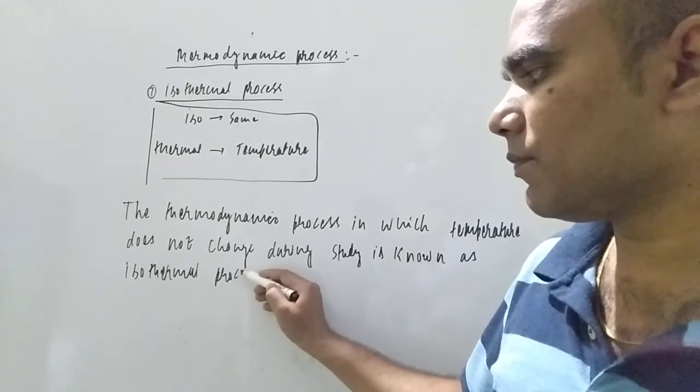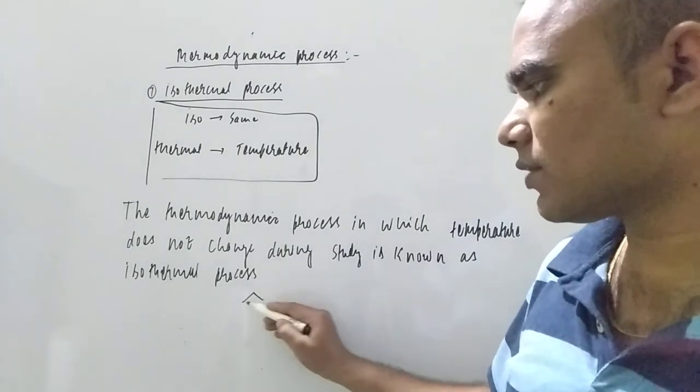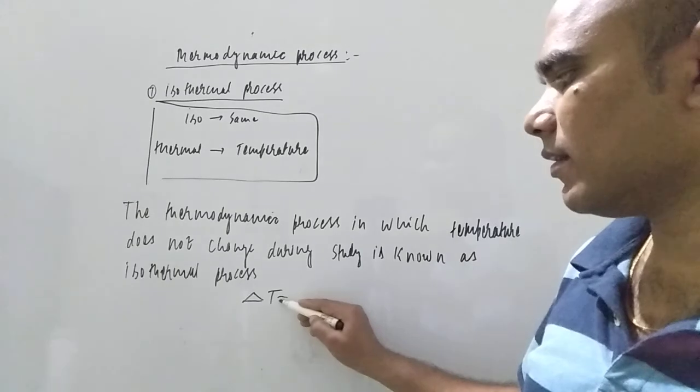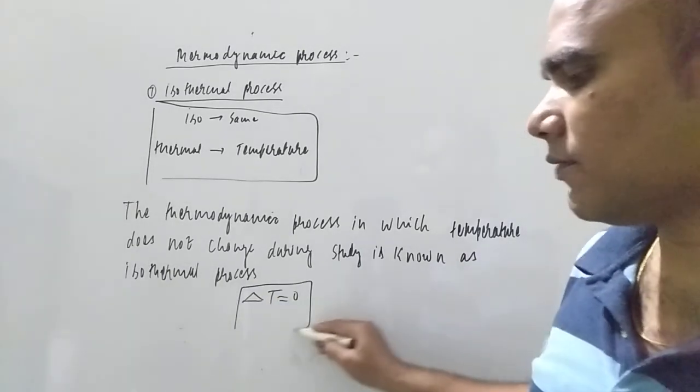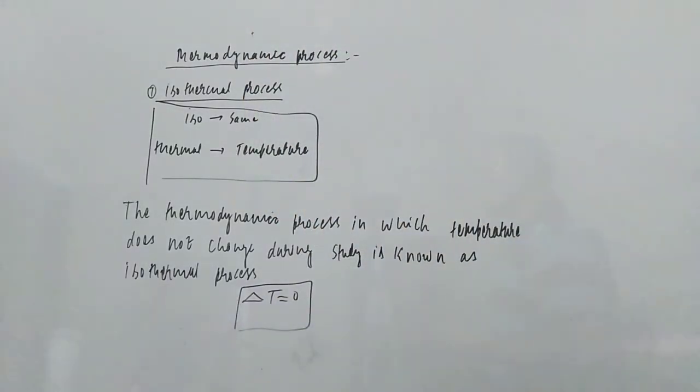What point do you have to keep in mind? In an isothermal process, delta T must be 0. Then it will be called an isothermal process.